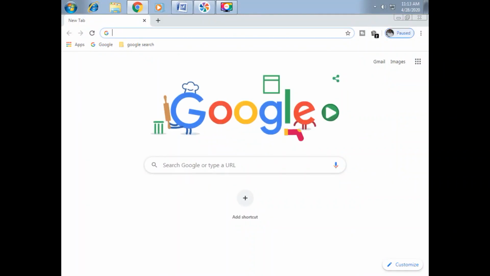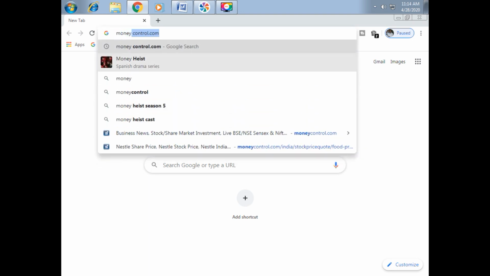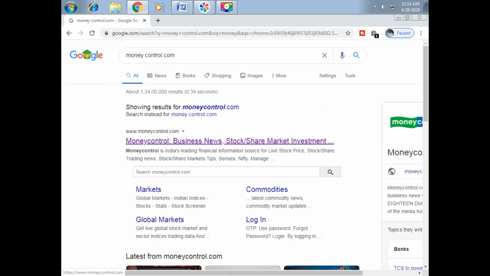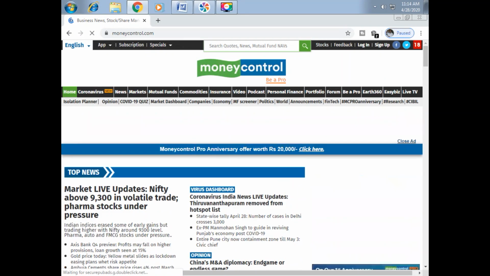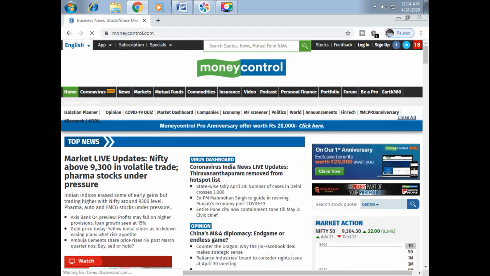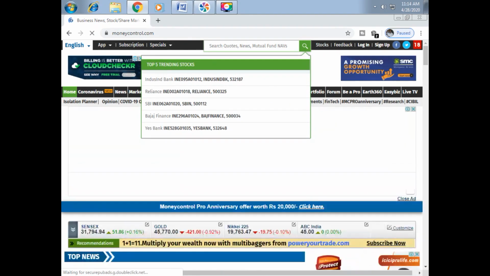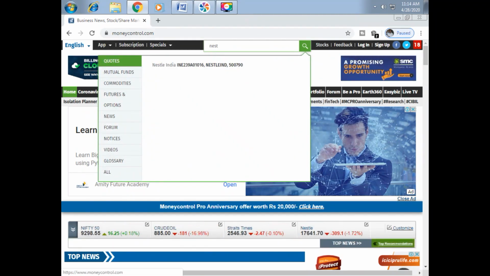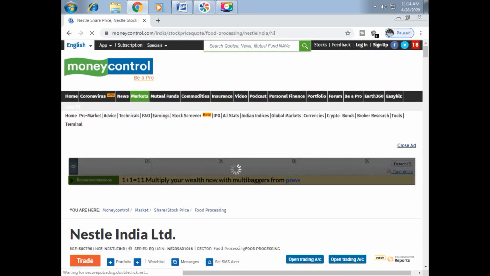There is a website known as moneycontrol.com. In Google search bar, type moneycontrol.com. Click on this first file. You will be taken to this home page. Here you can see the search bar. Type the company's name, Nestle India. You will be taken to this page where you will be able to see the current market price of one share.